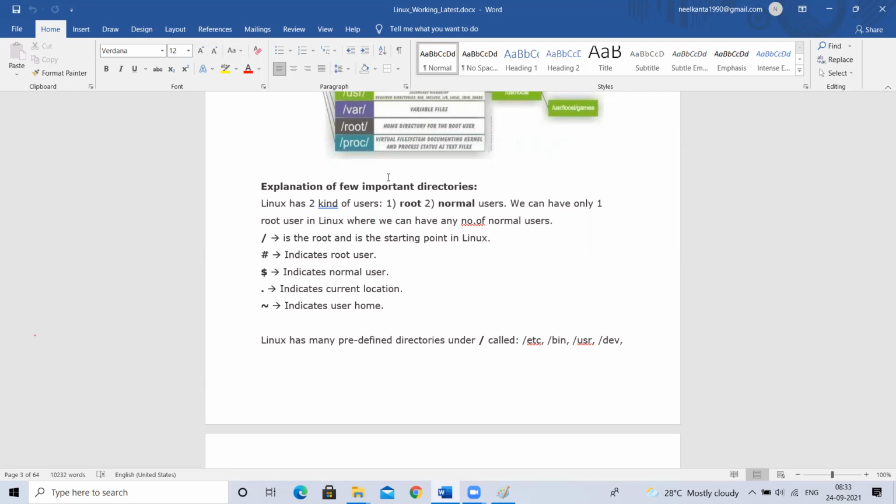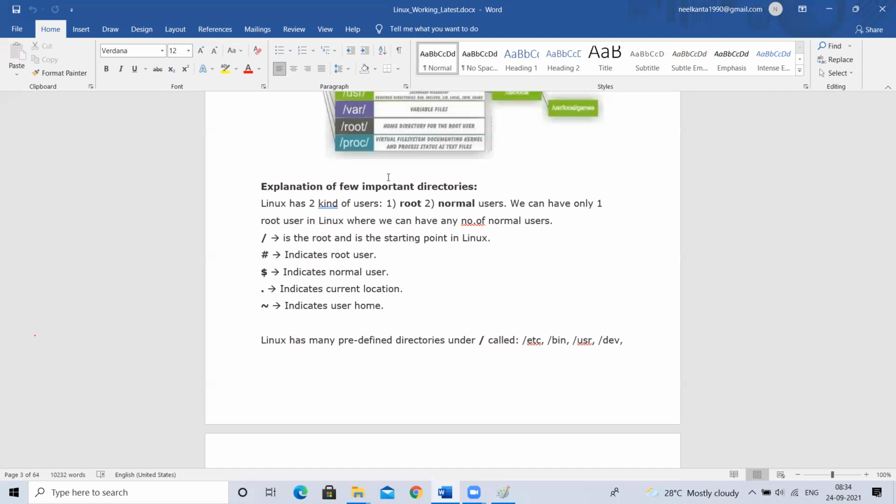For every Linux operating system, there will be only one root user and n number of normal users. Yesterday we created one Red Hat instance, and many of you created and then terminated it.